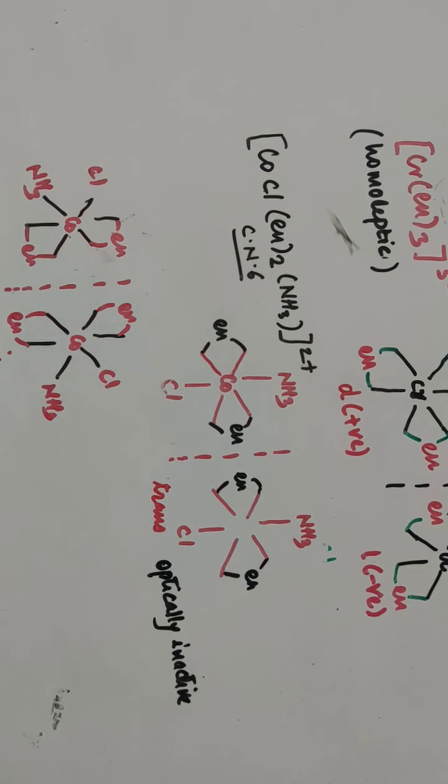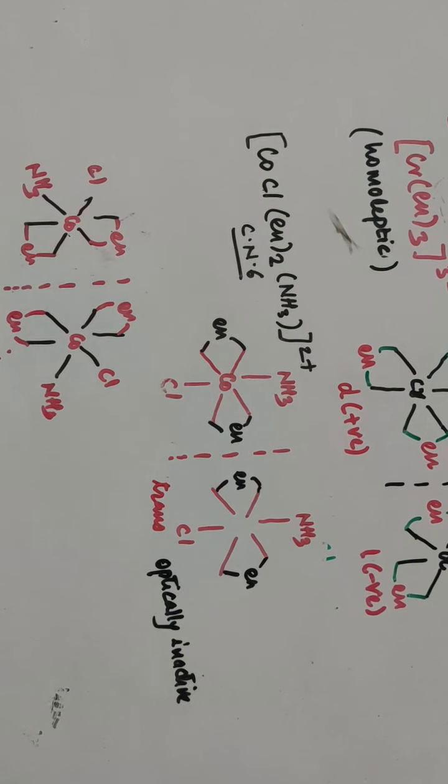In case of heteroleptic complexes, they can show geometrical isomerism also. Heteroleptic complexes having coordination number 6, octahedral geometry, can show optical isomerism also, but out of that, trans isomers are optically inactive as their mirror images are superimposable. Only cis can show optical isomerism, as their mirror images are non-superimposable.